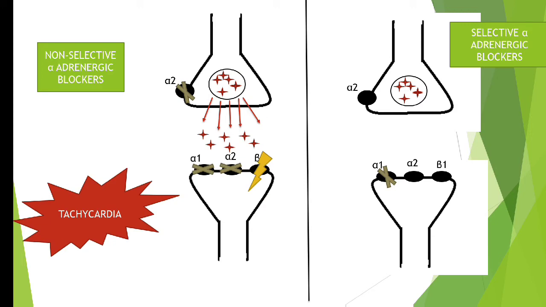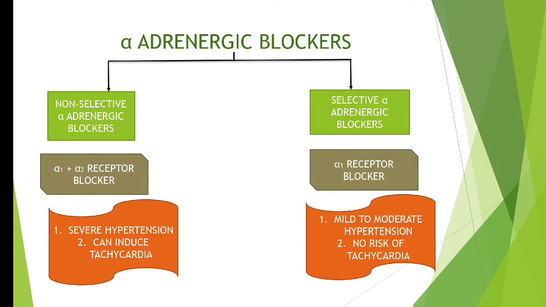Neurotransmitters will be released but in small limit, and it will interact with both alpha 2 as well as beta 1 receptor. So the final result is it will not lead to any kind of tachycardia. For now we have understood that alpha adrenergic blockers are of two types: non-selective alpha adrenergic blockers and selective alpha adrenergic blockers. Non-selective alpha adrenergic blockers means they will block both alpha 1 as well as alpha 2 receptor. Selective alpha adrenergic blockers means they will block only alpha 1 receptor.